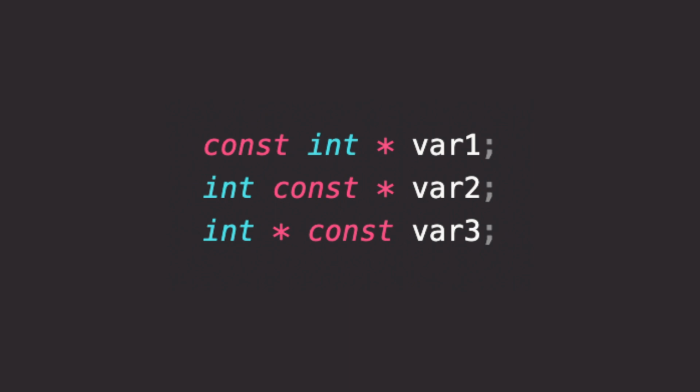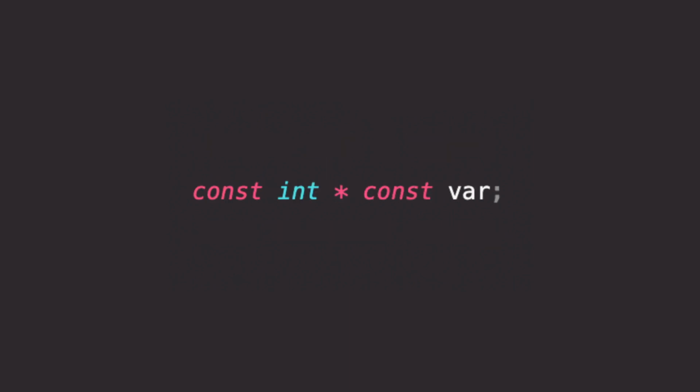Okay, let's see this now. Constant pointer var: int const pointer var, int pointer const var. The above two are the same. If you read from right to left, pointer to an integer that is const, pointer to a constant integer, both mean the same. However, the third one, a constant pointer to an integer, that means different, like I explained.